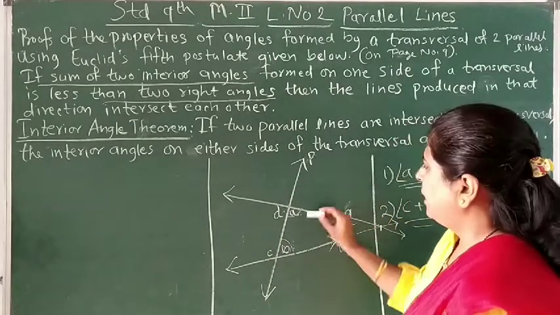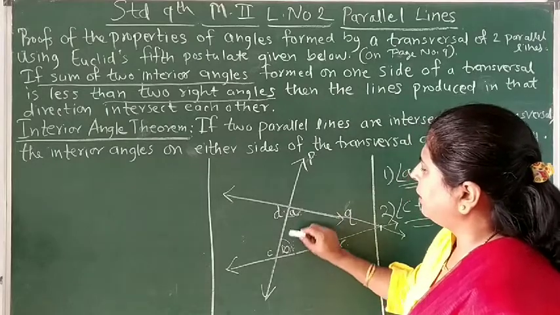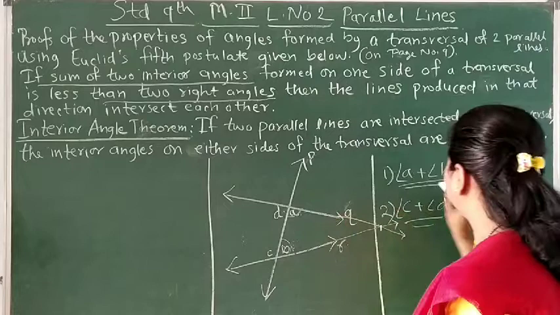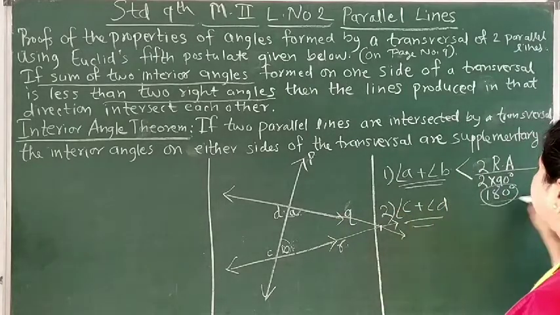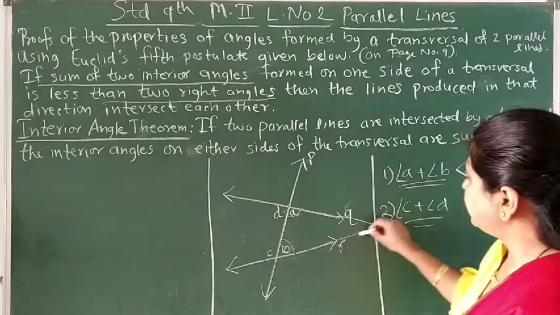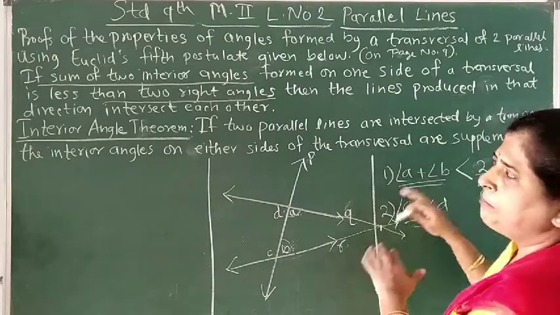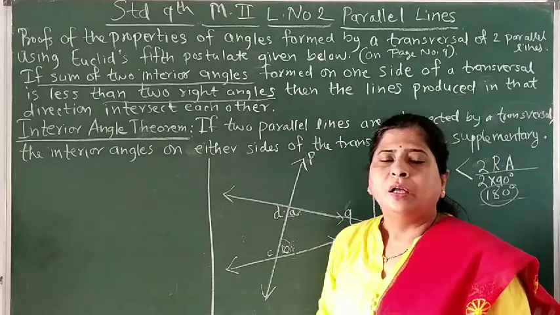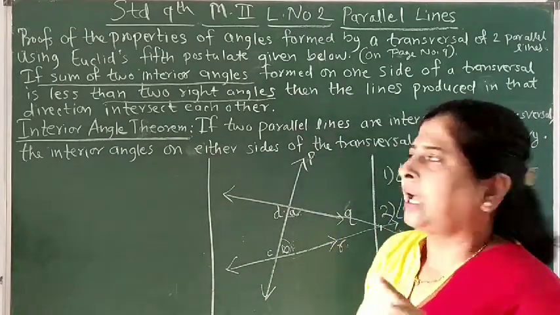Okay, so this is the postulate. What is the postulate? If the sum of two interior angles on the same side of the transversal is less than two right angles, meaning 180 degrees, then these lines, if produced on the same side, will meet each other. So using this postulate, how can we prove our first property, the interior angle theorem?